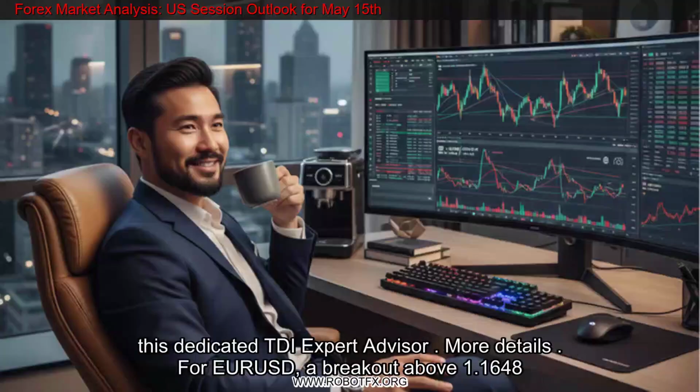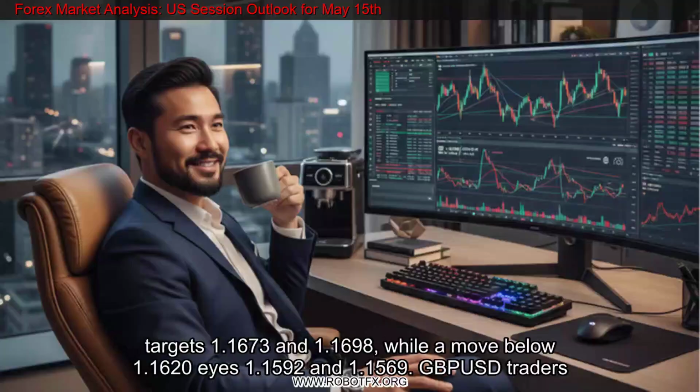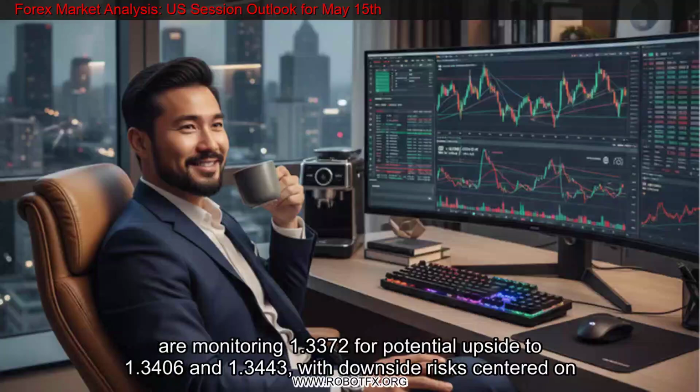For EUR/USD, a breakout above 1.1648 targets 1.1673 and 1.1698, while a move below 1.1620 eyes 1.1592 and 1.1569. GBP/USD traders are monitoring 1.3372 for potential upside to 1.3406 and 1.3443, with downside risk centered on the 1.3332 level. For USD/JPY, the 158.60 threshold acts as a pivot, with potential for further gains toward 158.87 and 159.25 if surpassed.